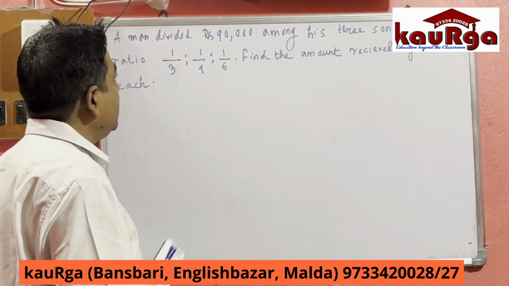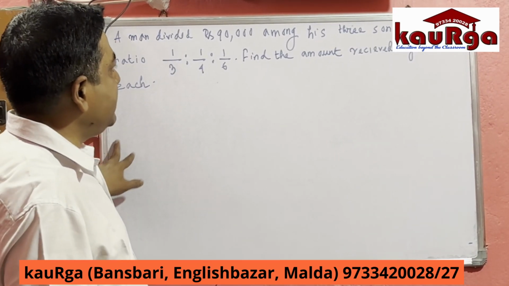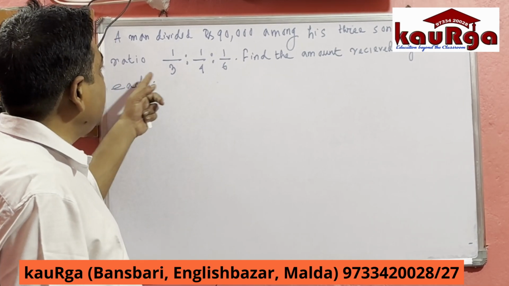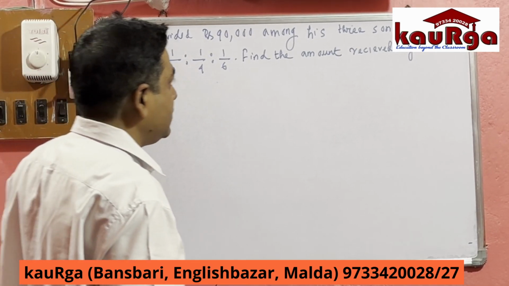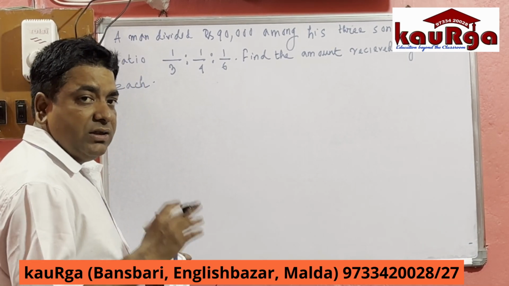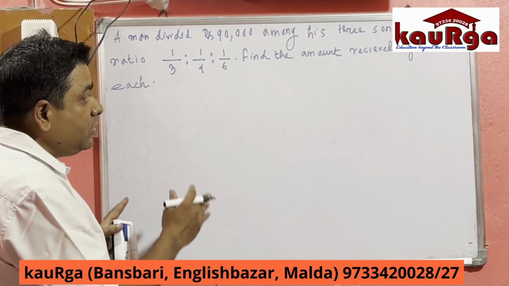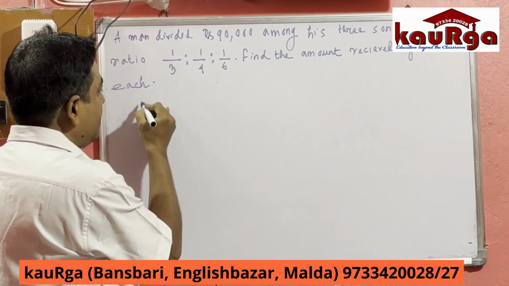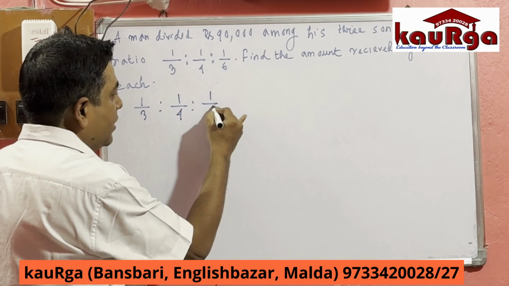Now see, this is another numerical problem. The question is: a man divided rupees 90,000 among his 3 sons in the ratio 1/3 : 1/4 : 1/6. Then find the amount received by each of them. In this problem, the ratio is not in direct form; the ratio is in the form of fractions: 1/3 : 1/4 : 1/6.